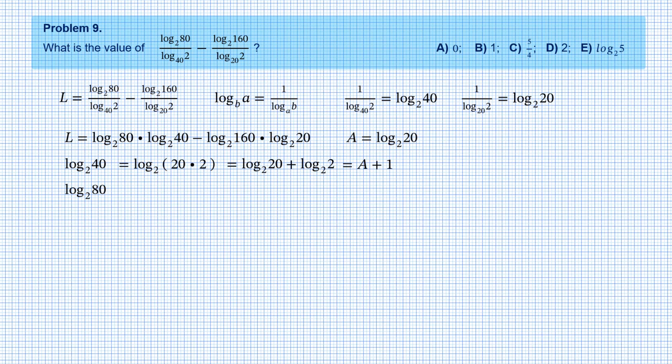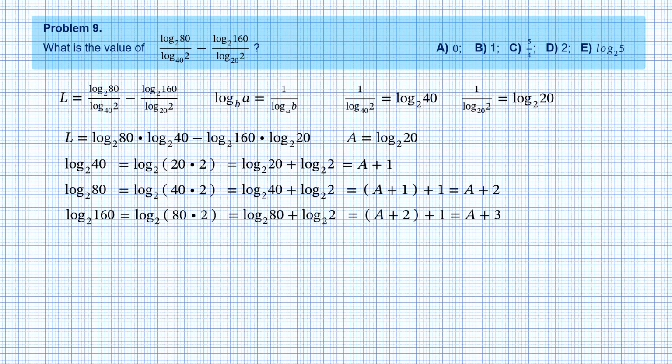Again represented as the sum of two logarithms. The first term is base 2 logarithm of 40, and we already know that it is a plus 1. The second term is again 1, so we get a plus 2 for base 2 logarithm of 80. In a similar way, we find that base 2 logarithm of 160 is a plus 3.